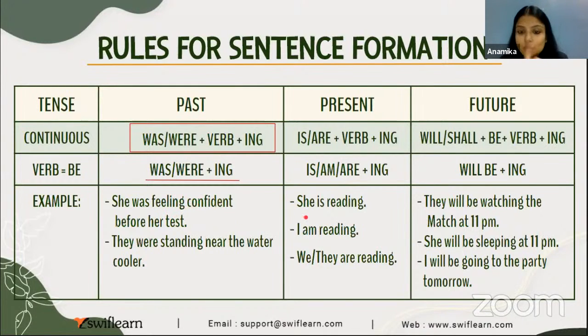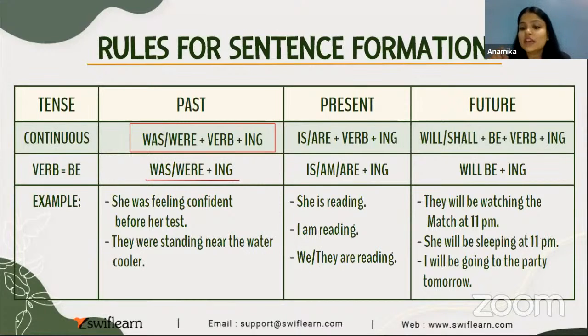Now in the present tense, what we use is, am or are, then the verb plus ing. So what it becomes? She is reading, I am reading. All right. Now what do we do in future tense? We do nothing. We simply add will or shall plus verb of being or the helping verb plus verb plus ing.